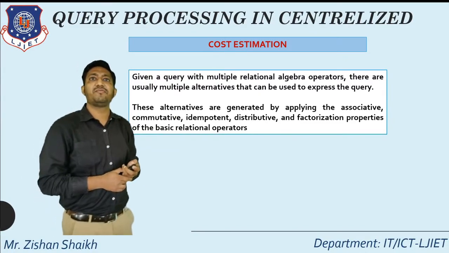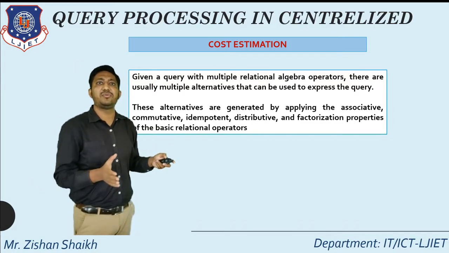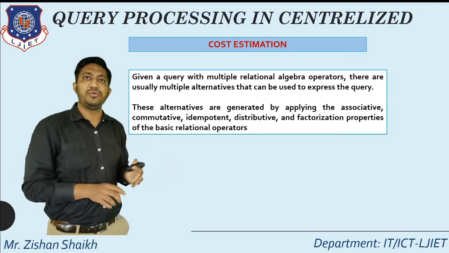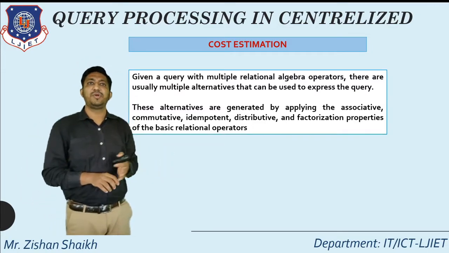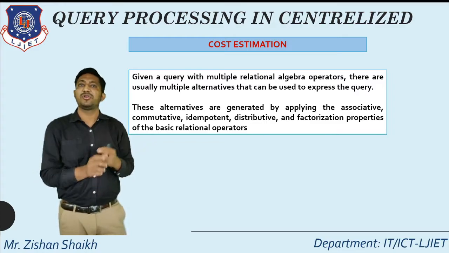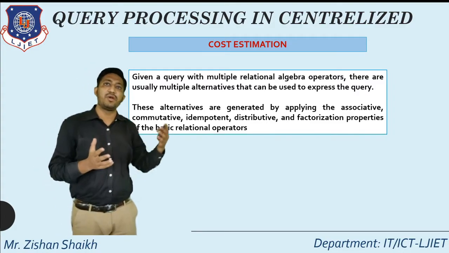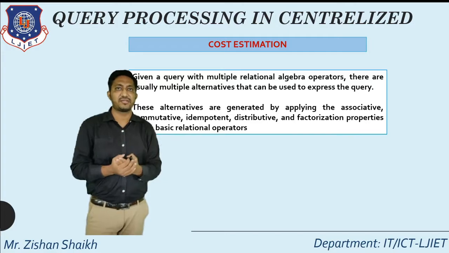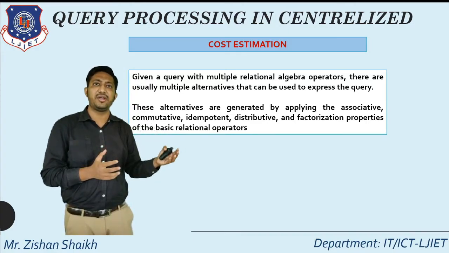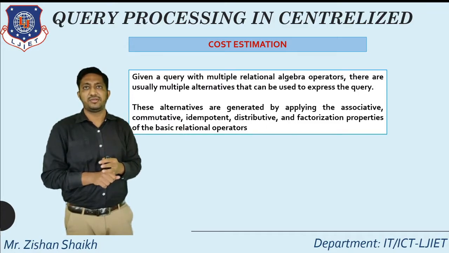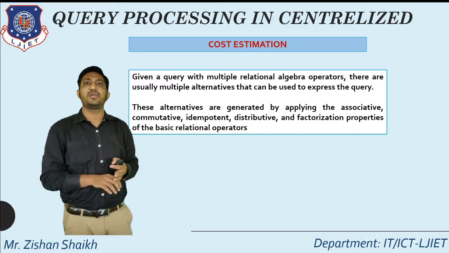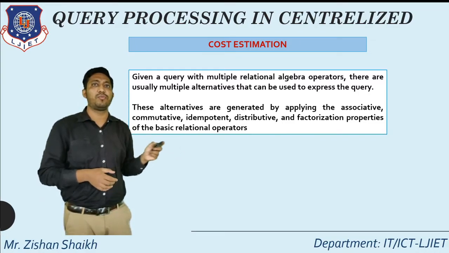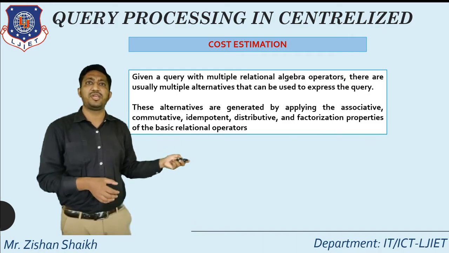So for cost estimation, we have to choose among alternatives that use relational algebra. These alternatives are generated by associative, commutative, idempotent, distributive, and factorization properties. Because the query processor has to decide among the number of alternatives, for deciding which alternative is better, the query processor has to perform some tasks. So how exactly are the alternatives generated? Using relational algebraic operators. These operators may use the associative property, commutative property, idempotent property, distributive or factorization, or other similar properties. So let's understand some of the properties.